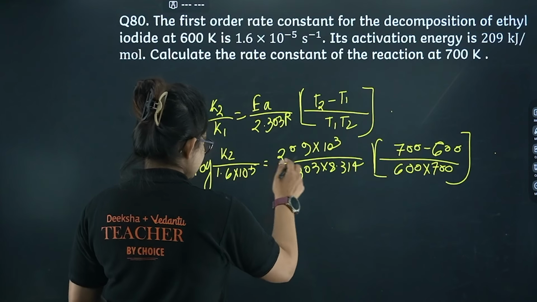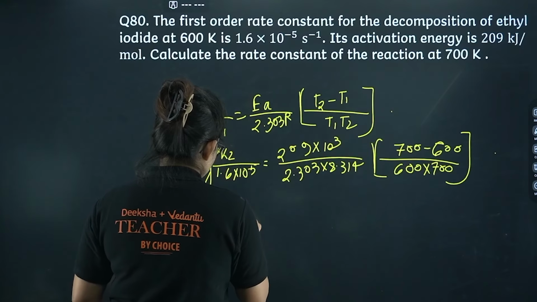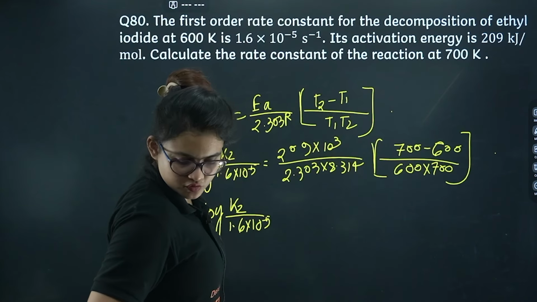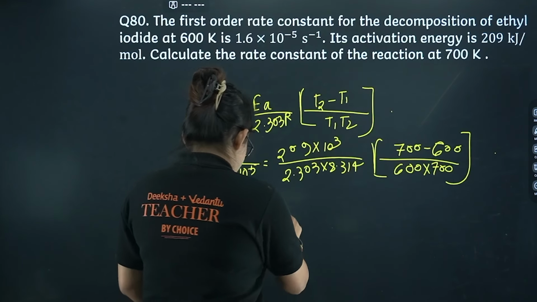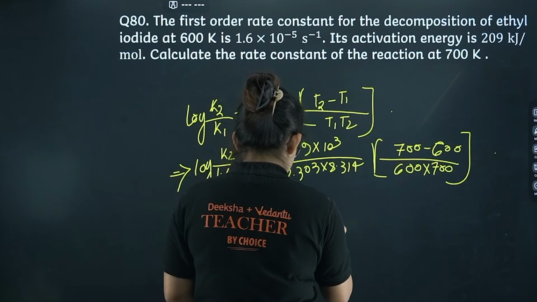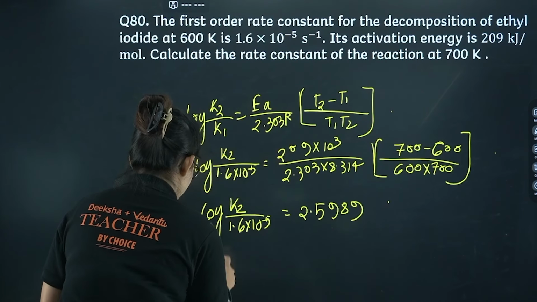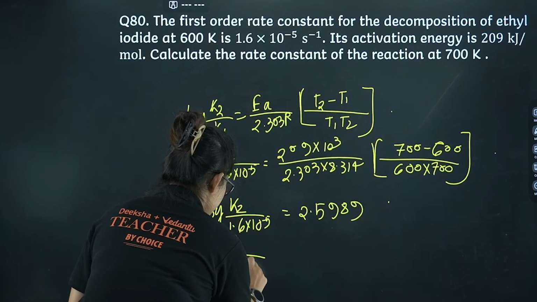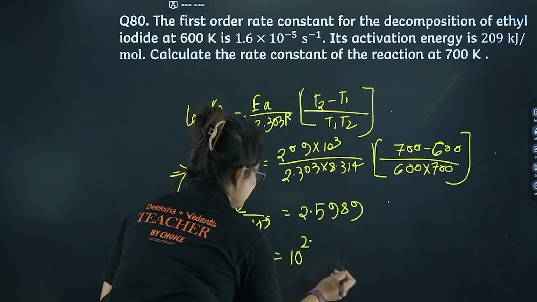Okay, so if you just do these calculations, log K2 by 1.6 into 10 power minus 5, if you do the right side calculation, you will get something like 2.5989. Okay, now if you just do the anti-log, K2 divided by 1.6 into 10 power minus 5, anti-log means 10 power 2.6, let's say.